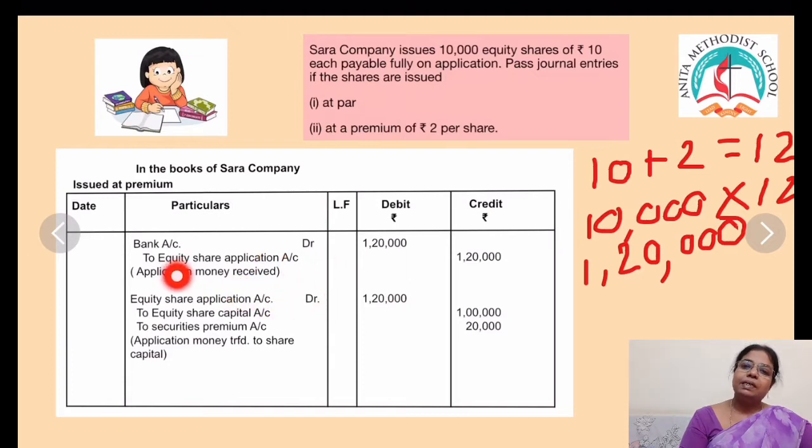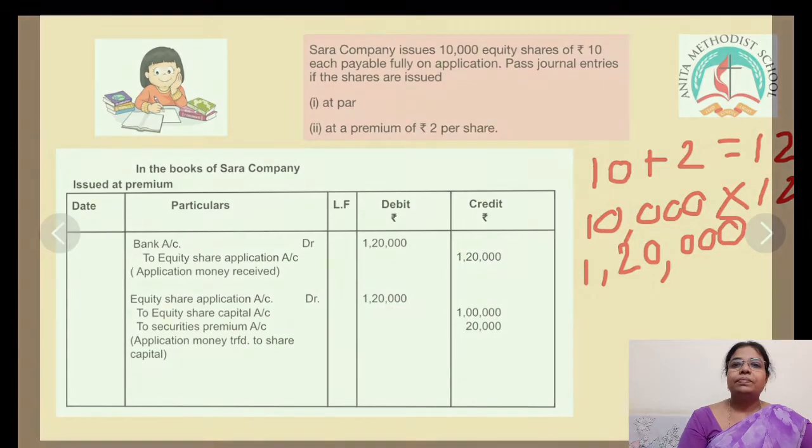Once the application money is received, the next step is to transfer it to equity share capital. So equity share application account debit 1,20,000. Securities premium is 20,000. How? 10,000 shares at the rate of ₹2, that comes to 20,000. And equity share capital is 10,000 at the rate of 10, that gives 1 lakh. So the total comes to 1,20,000.